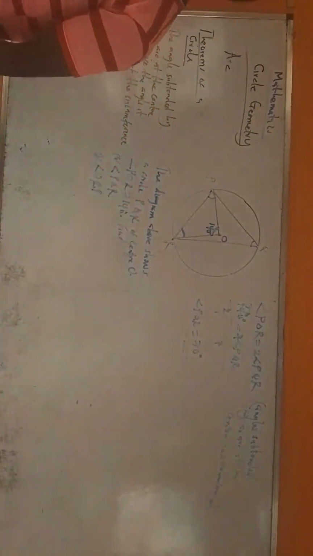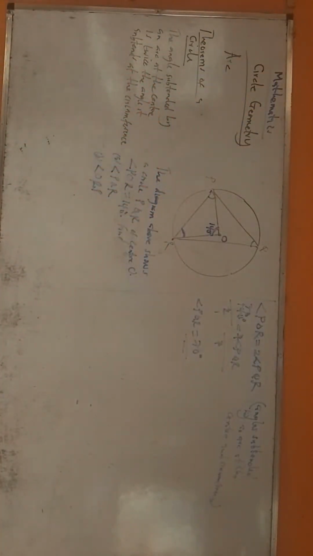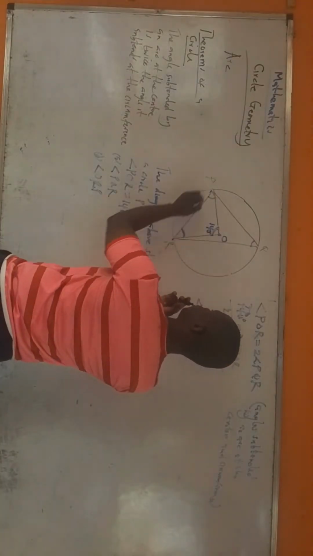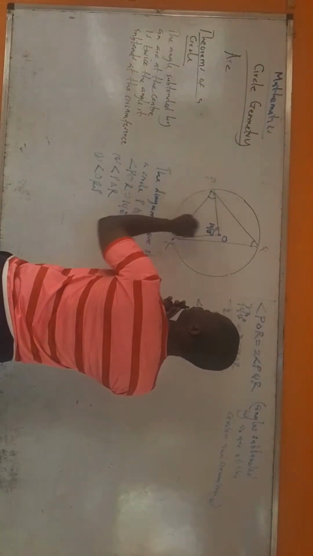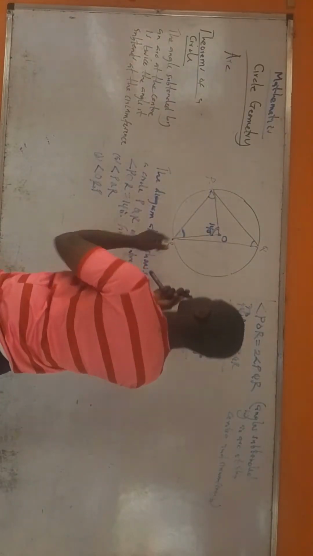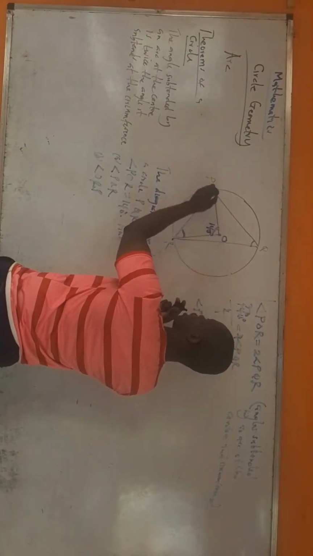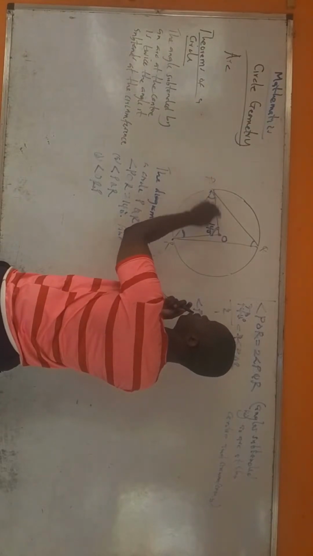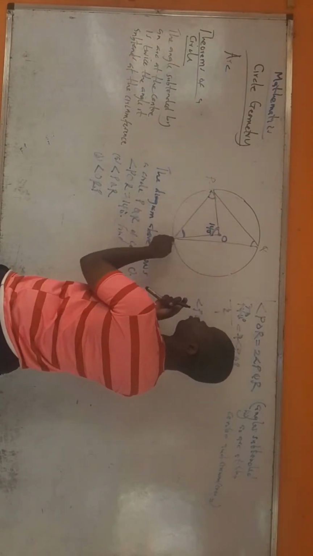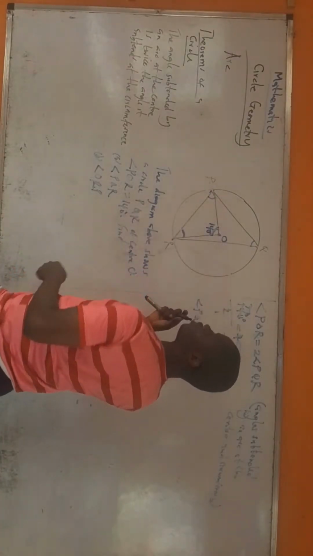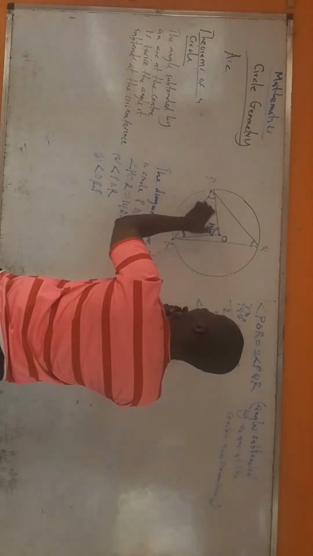To get this, we need to use an idea from plane geometry. First and foremost, this is a triangle. If you check it very well, POR is a triangle. And one thing about this triangle is that from here to here is a radius. Look at it. This is the center. This is the circumference, right? So from here to here is a radius. From here to here too is another radius. That means we have two radii of the same circle.